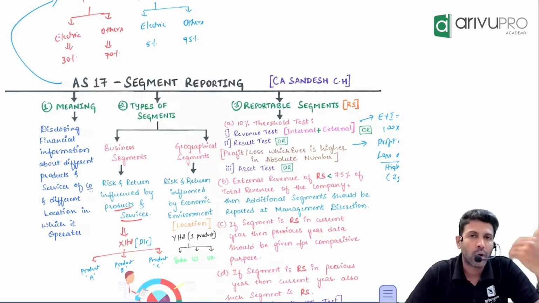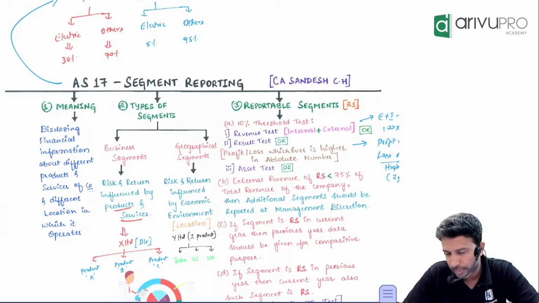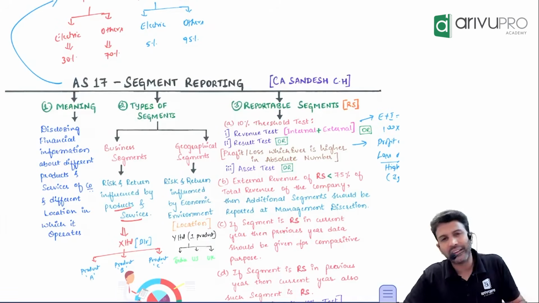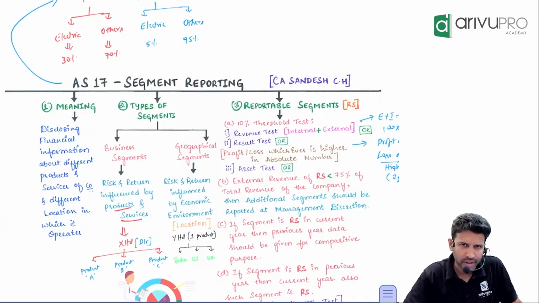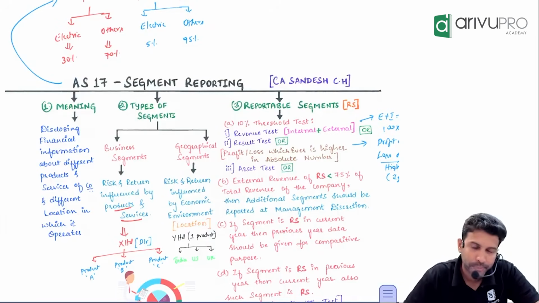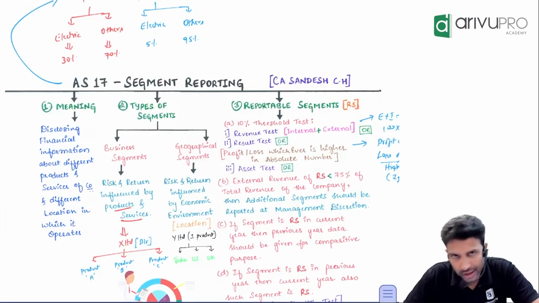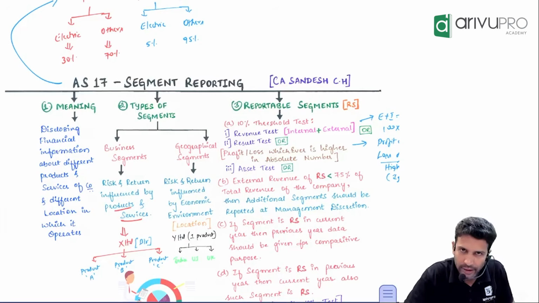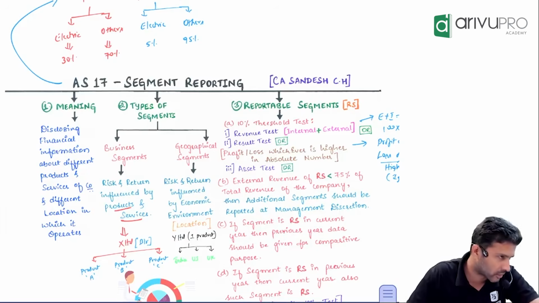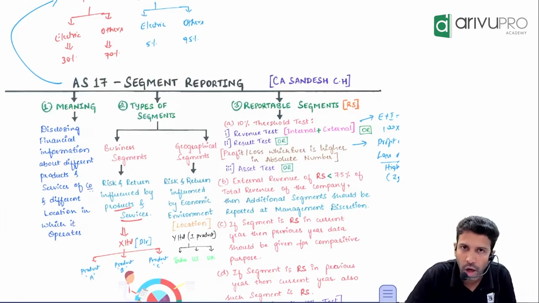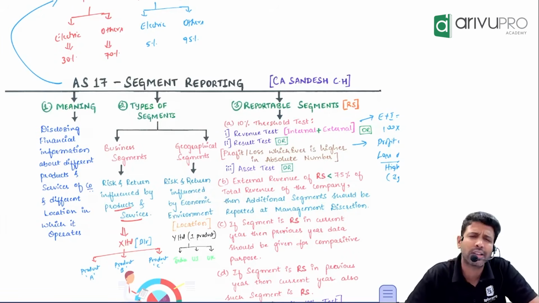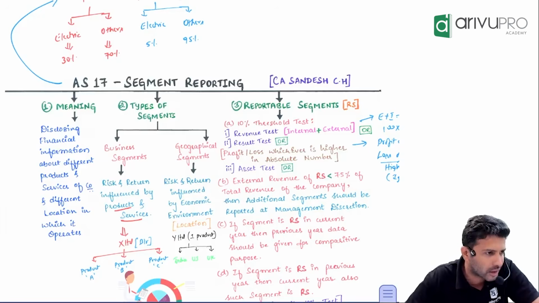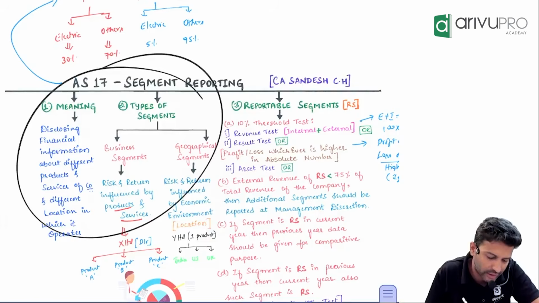Now, what is the scope of this standard? AS 17 simply says you have to give some additional information, either product wise or location wise, so that the users can use the financial statements better, or it will help them in their decision making. That's all is the thought process of AS 17.